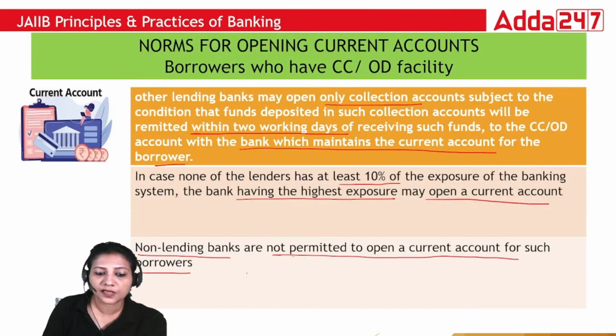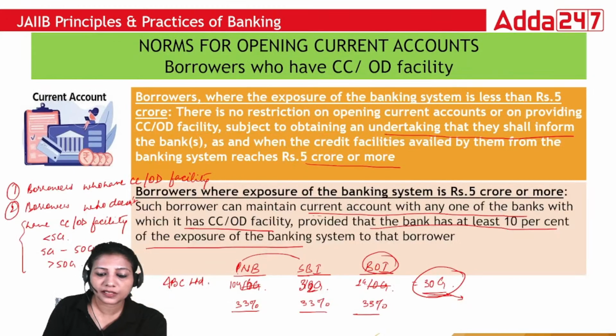So if ABC Limited wants to open current account in Central Bank, say, and ABC Limited has absolutely no exposure in Central Bank, then Central Bank cannot open current account for ABC Limited.